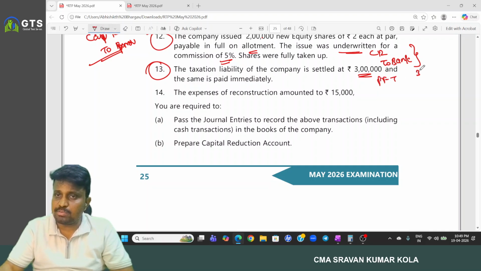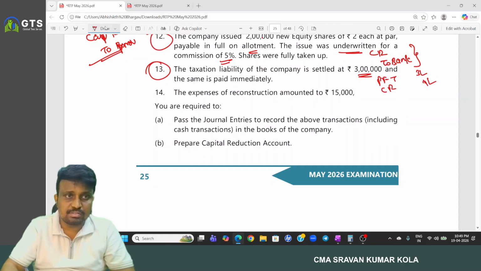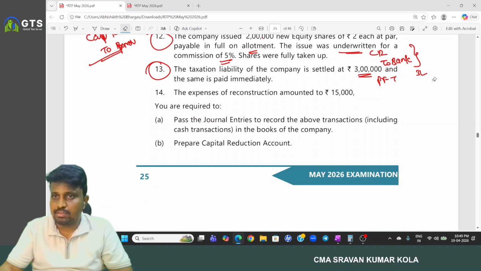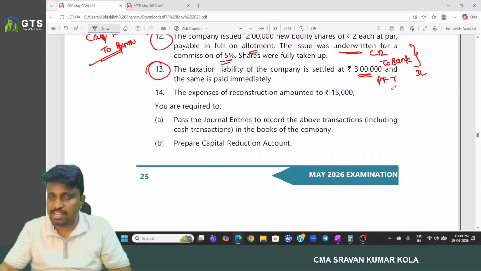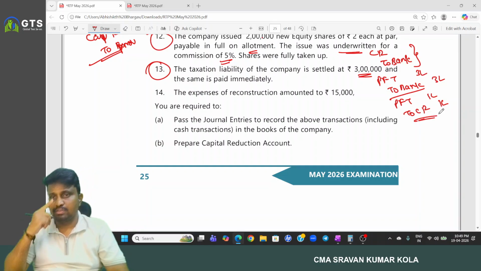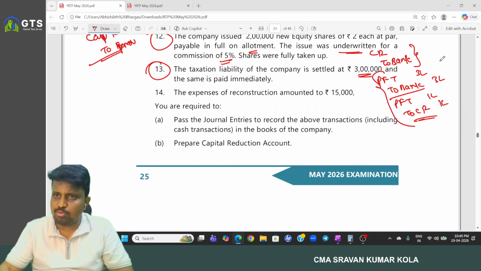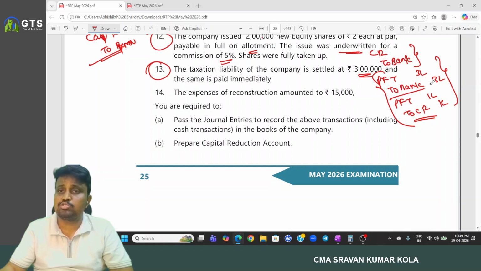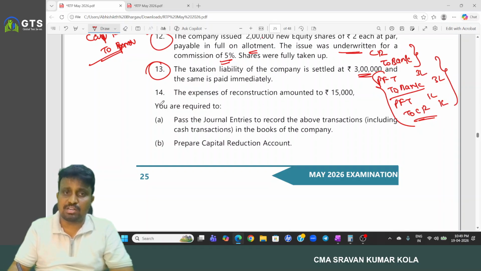Provision for tax account debited 3 lakh, to bank 3 lakh. We paid 3 lakh, but the remaining provision, 1 lakh, is transferred to capital reduction. So you may write a combined entry: provision for tax account debited 4 lakhs, to bank 3 lakh, to capital reduction 1.